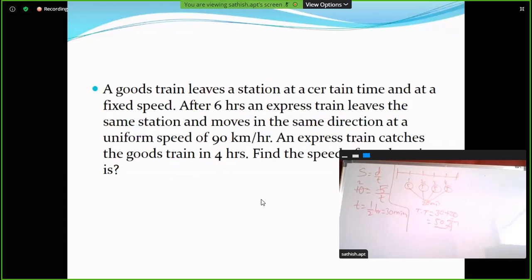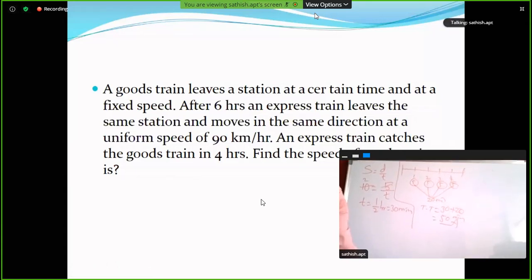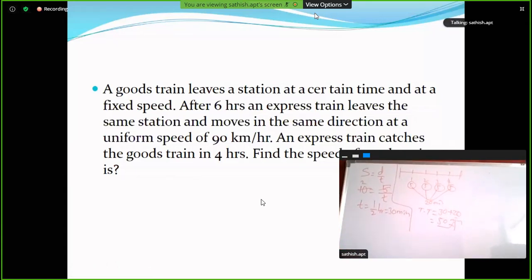Next one. A goods train leaves a station at a certain time and a fixed speed. After 6 hours, an express train leaves the same station and moves in the same direction at a uniform speed of 90 kilometers per hour. The express train catches the goods train in 4 hours. Find the speed of the goods train.